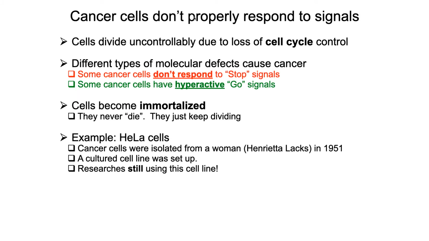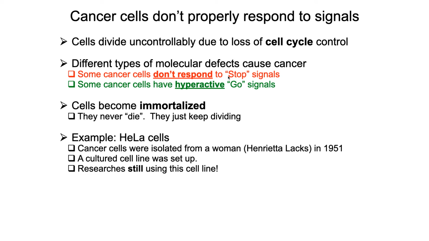Now, cancer cells, because of these mutations, don't properly respond to signals anymore, whether those are external or internal signals. And depending on the type of cancer, for some cancer cells the problem is that they no longer respond to stop signals.